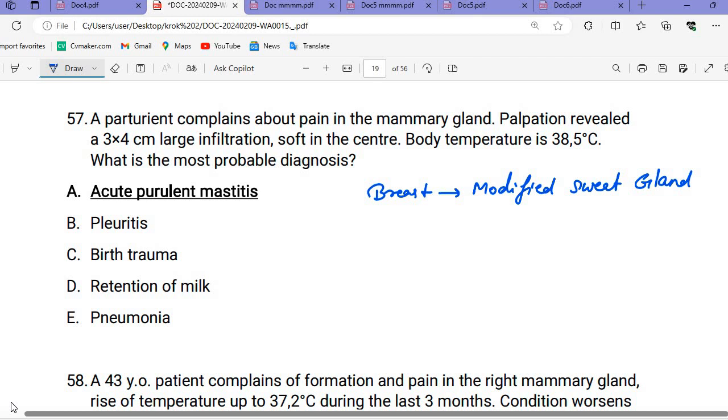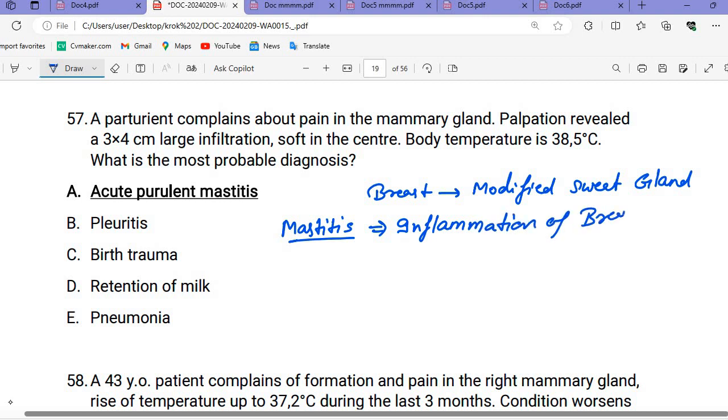So in case of the breast, we are studying mastitis today. Remember that mastitis means: mast means breast, and itis means inflammation. So this is the inflammation of the breast.